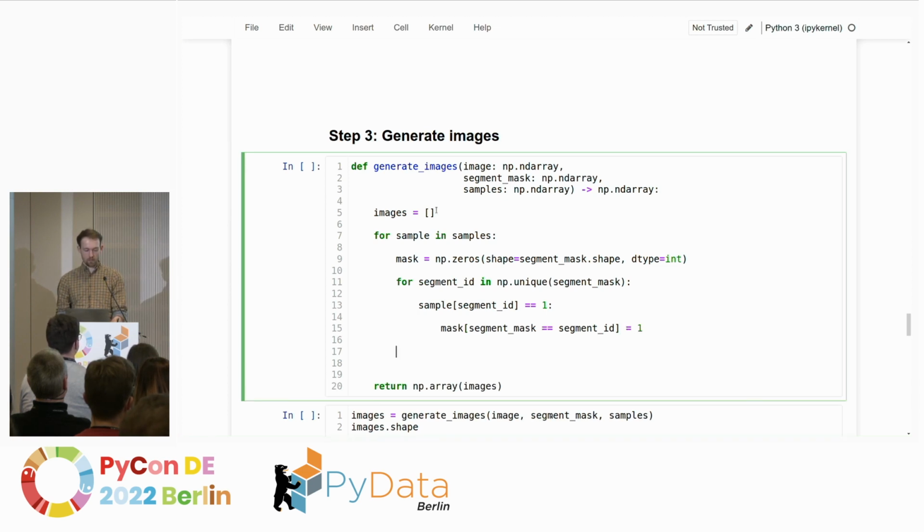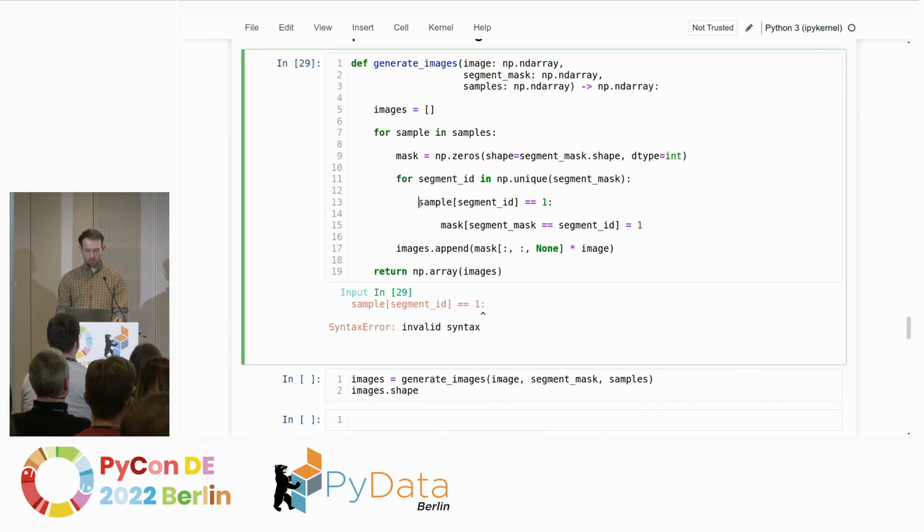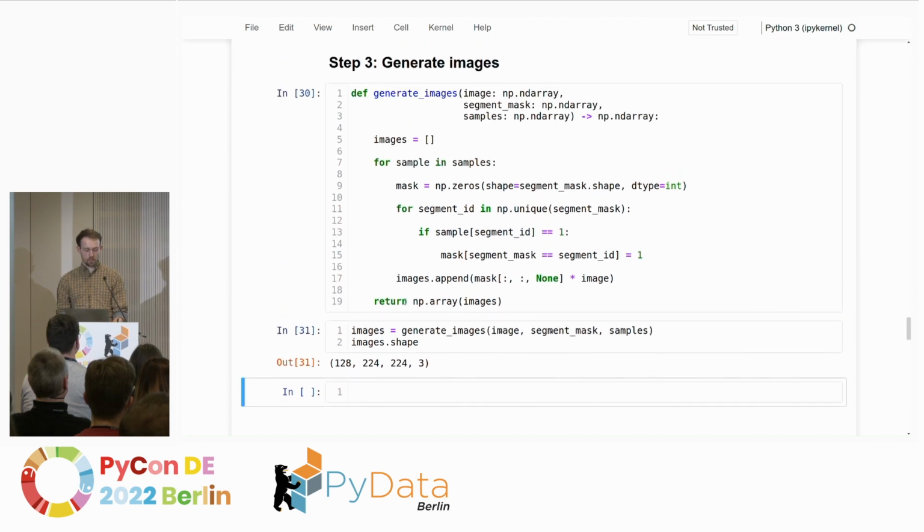And then we can go ahead and generate an image, right? So we will go images.append. And now we're going to multiply that mask with the original image. So we will keep the original value when there's a 1, and it will just turn to 0 when there's a 0 in the mask. And because the image has a color channel, we will need to add an additional axis before we do that multiplication, otherwise it won't work. Then we can define this. Why doesn't this work? I'm missing an if. Great. And then we can generate these images. And so we have 128 RGB images.